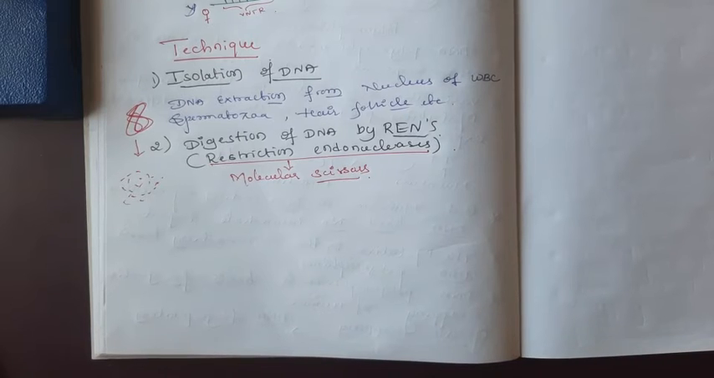Just understand that RENs are restriction endonucleases. These help to cut the DNA exactly at a particular point.